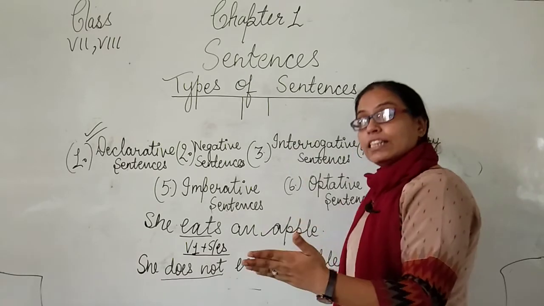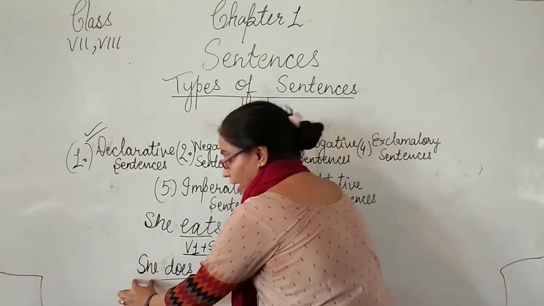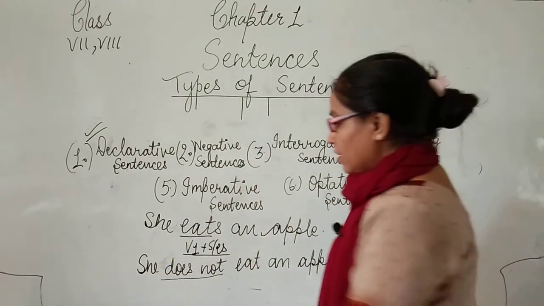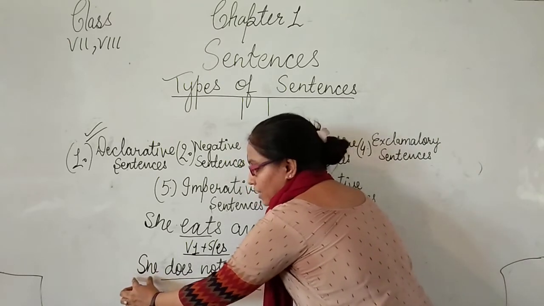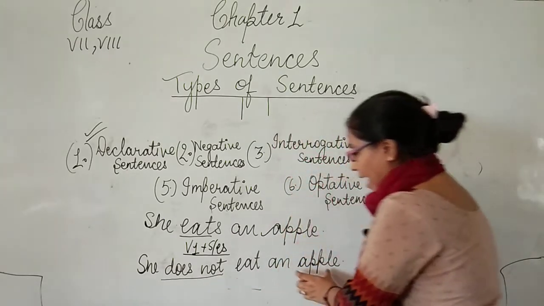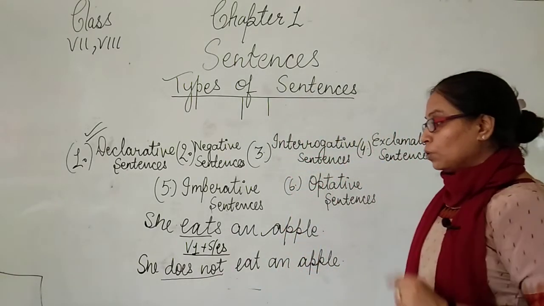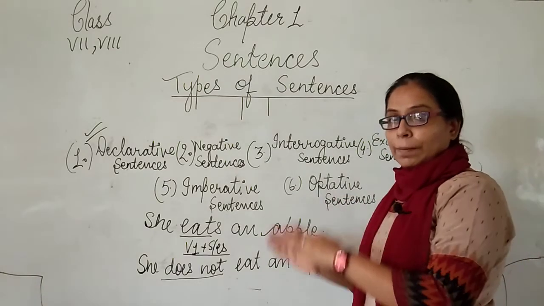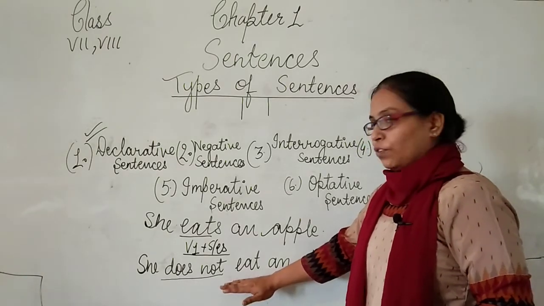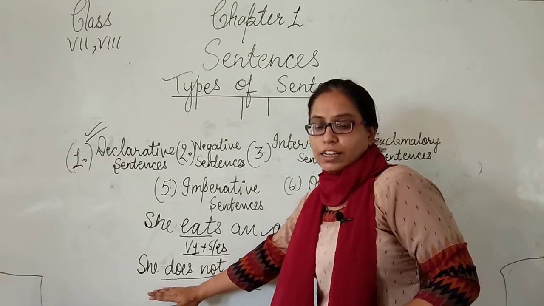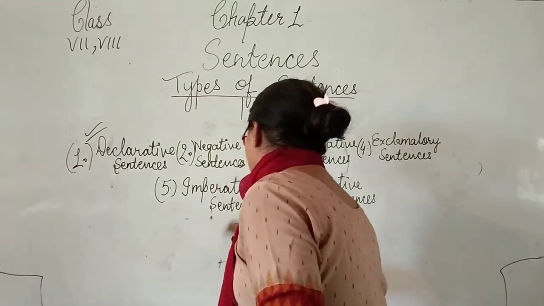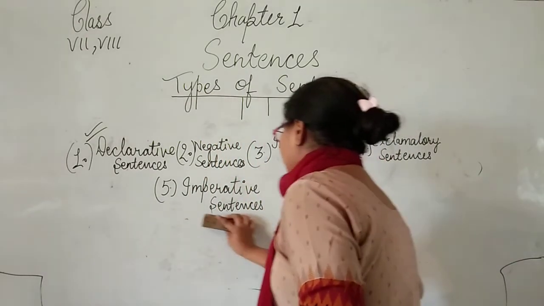And when we change it into the negative, what do we do? Subject plus auxiliary verb, and which auxiliary verb? Do and does. Does is used with she, so we write here she does, and to make it negative we write not eat an apple. One more very important thing to know is that when we change simple into negative, we always use the first form of the verb, because we are using do or does in the sentence. I hope you get the difference between positive and negative as well as declarative and negative sentences.